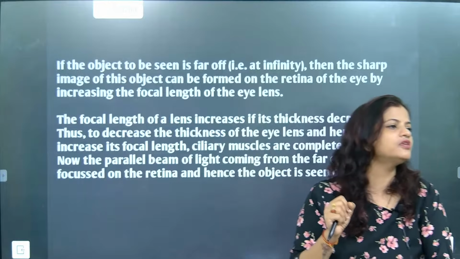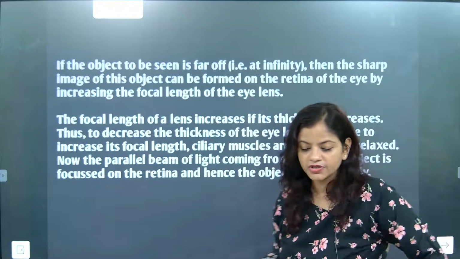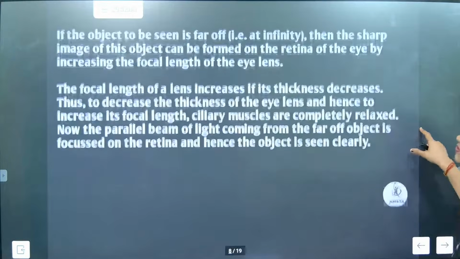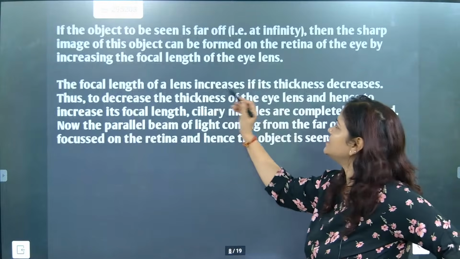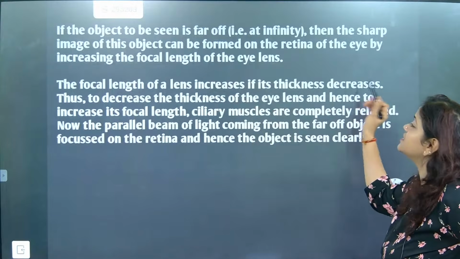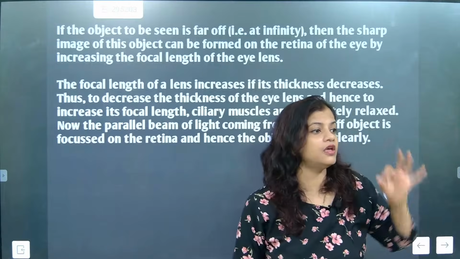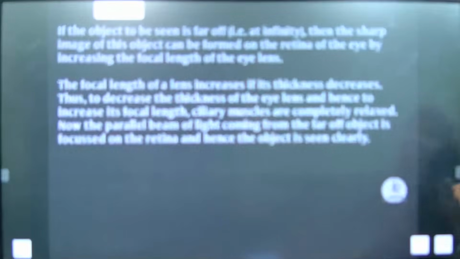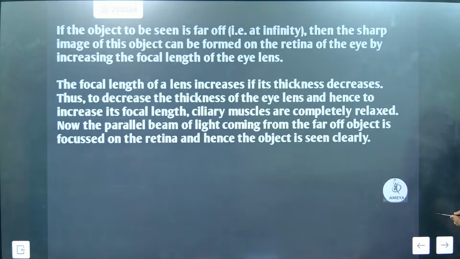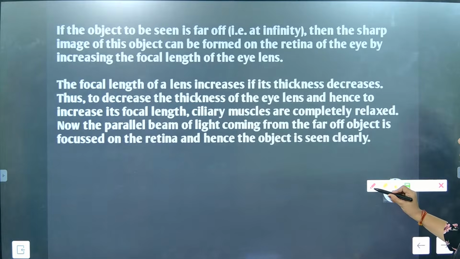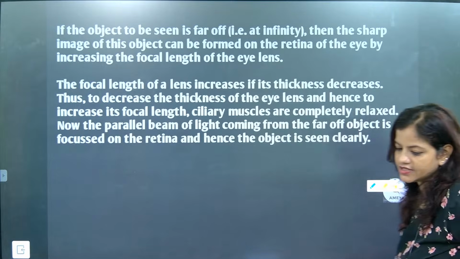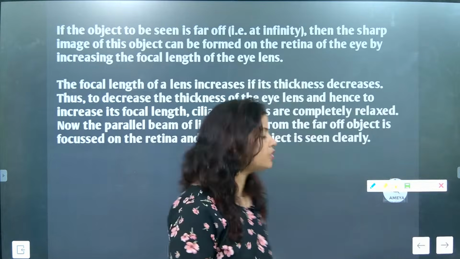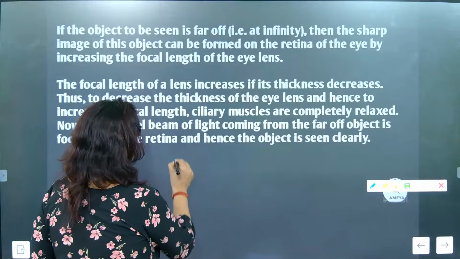Now we will go for the next one. The focal length of the lens increases if its thickness decreases. Very, very important point. How to increase the focal length? By decreasing its thickness.